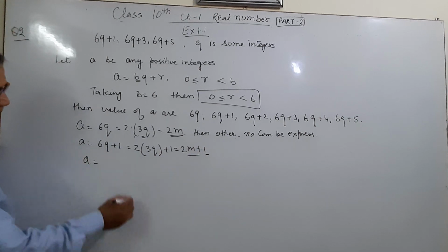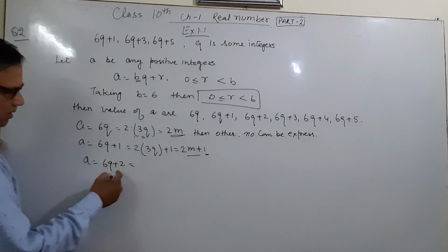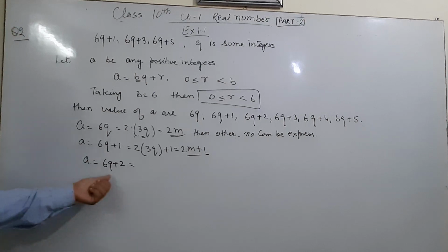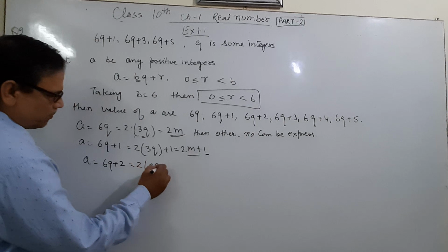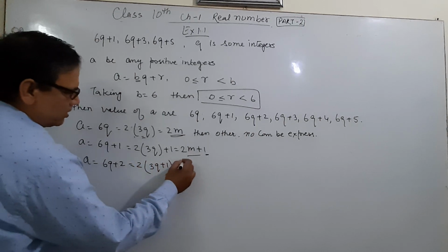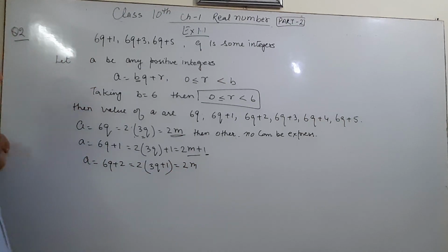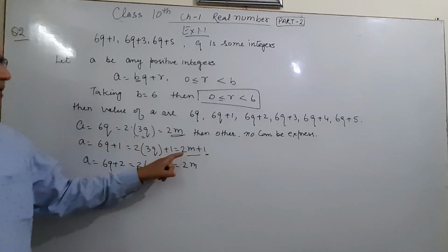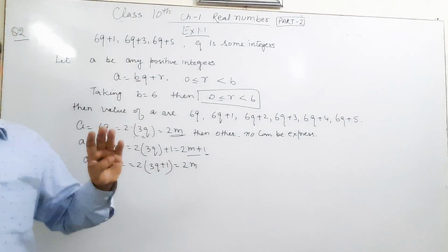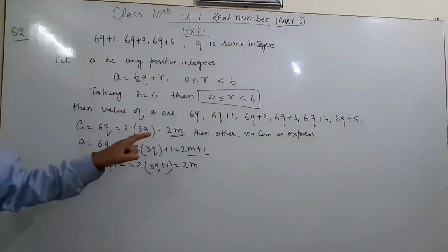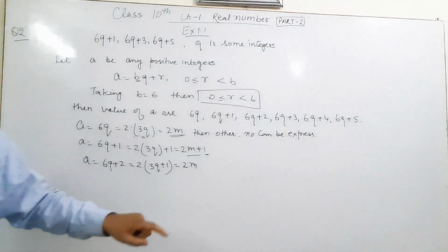And again, A is 6q plus 2. The common factor is 2, so 2 into 3q plus 1, which means 2m. This is an even number, then odd number, then even number. When we classify, the numbers automatically alternate between even and odd. If we start from even, then odd, then even, then odd, then even, then odd.